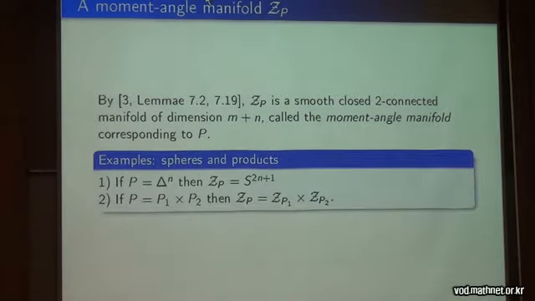Also, the most trivial examples are, in this case, spheres and products. Namely, if you have a simplex, then you have a sphere. And it also behaves nicely if you have a product, not a join, but a product of simple polytopes now.